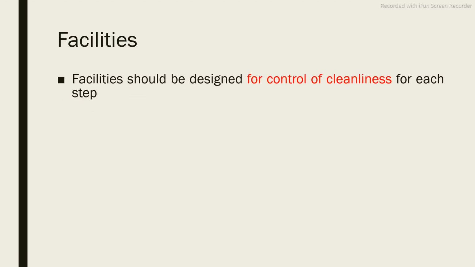Then let us discuss the facilities. What facilities are required in parenteral preparation? Facilities designed for control of cleanliness for each step. Cleanliness is very important when you are going to prepare a parenteral preparation. So what facilities are mainly required so that you are able to maintain and control the cleanliness?